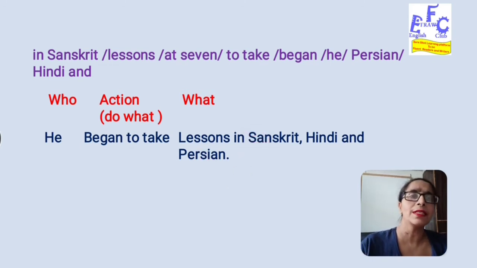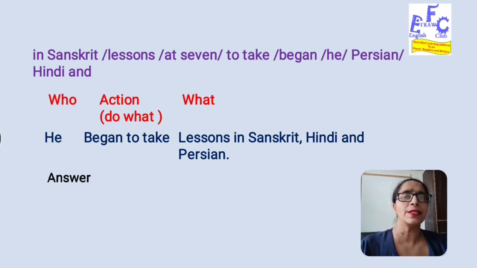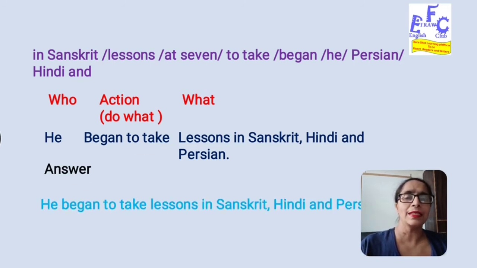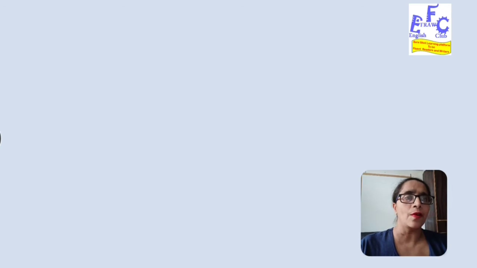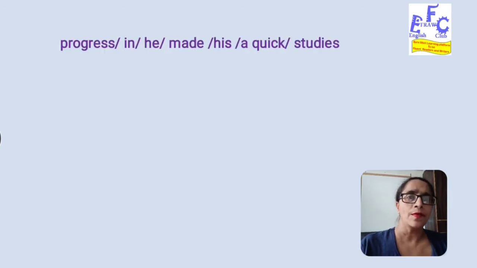So three languages are being talked about. He is taking lessons in three languages. And in this way we have done this sentence, and let's look for the answer. So the answer is: he began to take lessons in Sanskrit, Hindi and Persian. Now let's look for the next group of words that is to be made into a sentence.